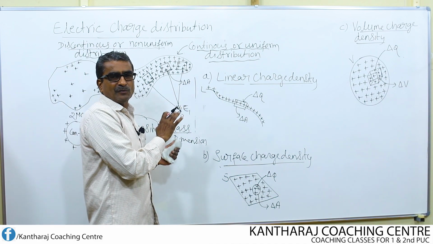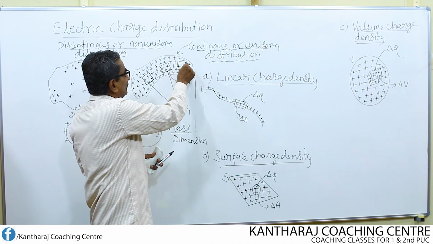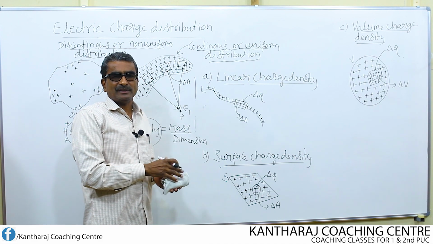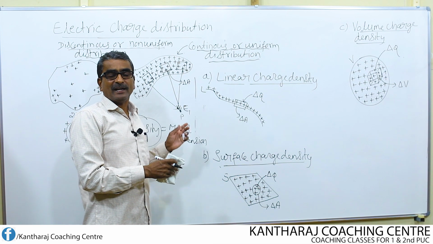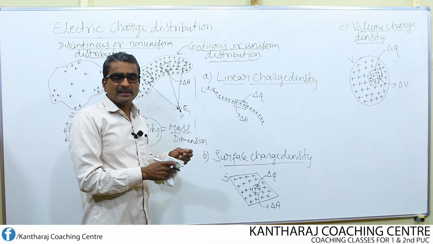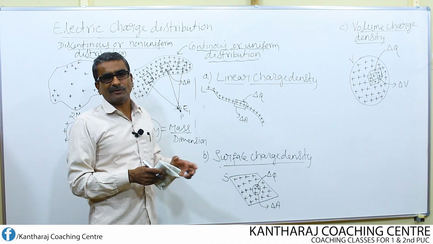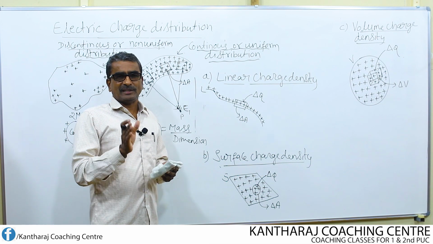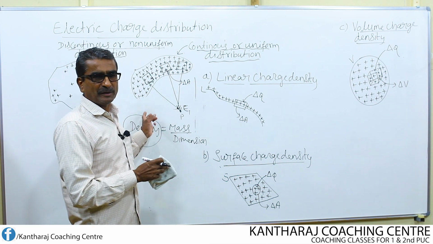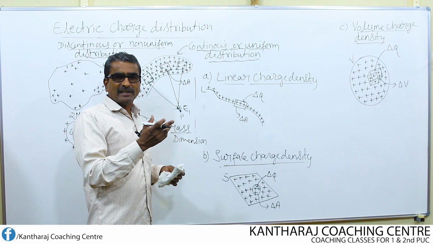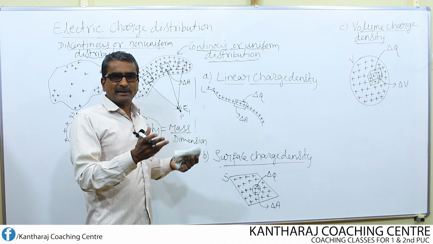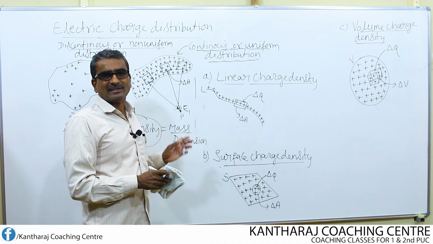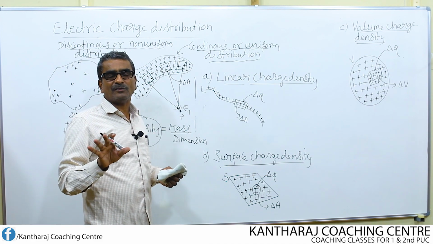So we are going to find the field like this from each independent small elemental area. Then we are going to add it up. When we add it up to find the net electric field, instead of adding, we use the calculus method. That means we use integration. So that is another basic difference between microscopic view and macroscopic view. We use integration to sum up, that is, we are using calculus, whereas at microscopic level, we never made use of calculus.